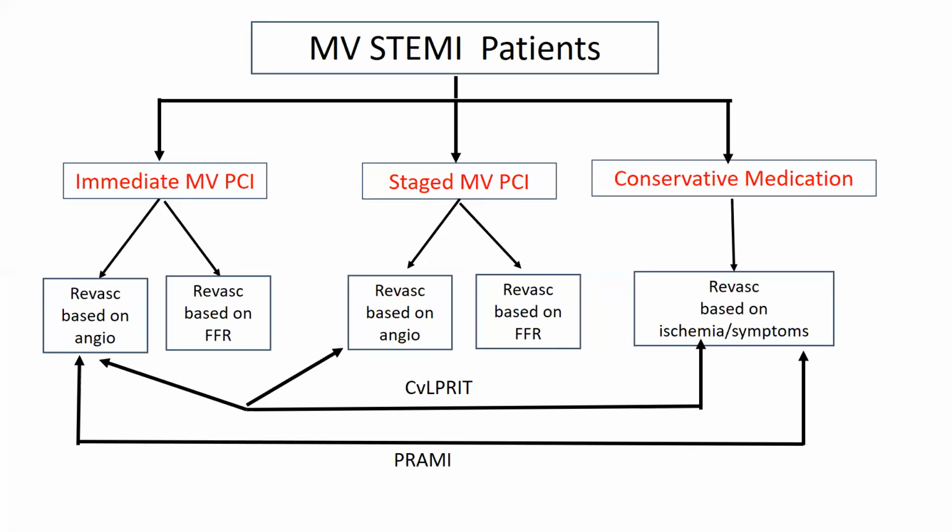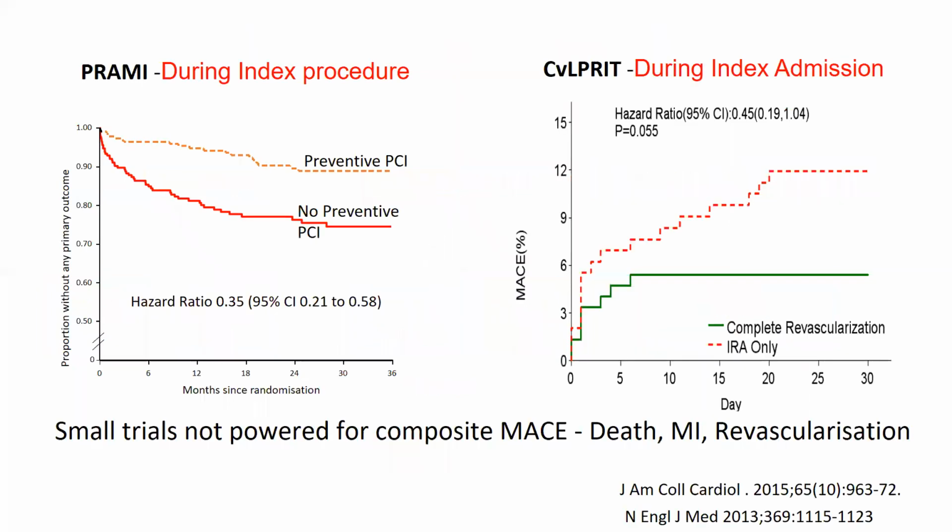This slide shows the angiographic stratification, which was done in the PRAMI and CULPRIT trial. These were patients with multivessel disease at the time of initial presentation for STEMI, and they were stratified based on the angiogram. In the PRAMI, where there were about 450 odd patients, the non-culprit lesions were addressed. So about half of the patients underwent a preventive PCI, and these were noted to have a lesser number of events.